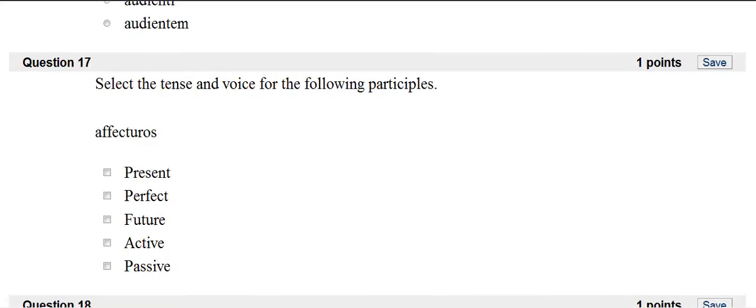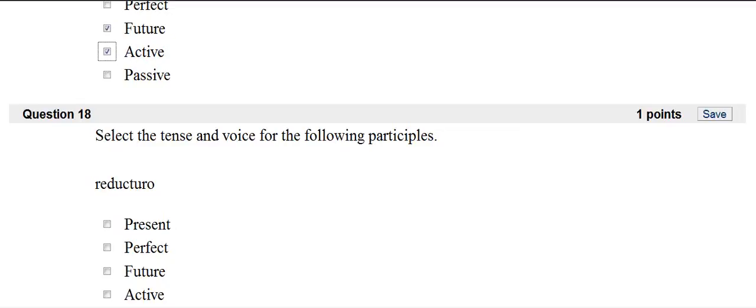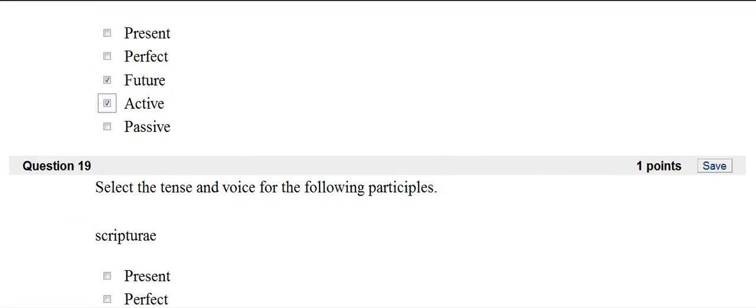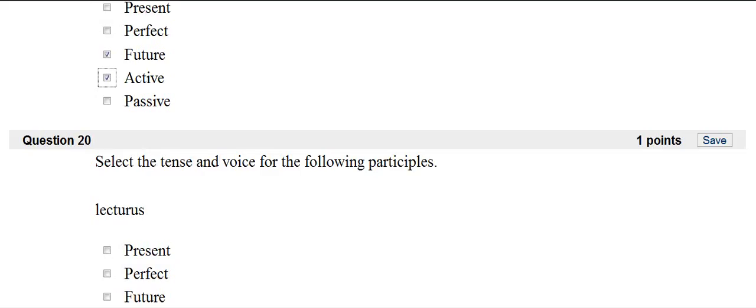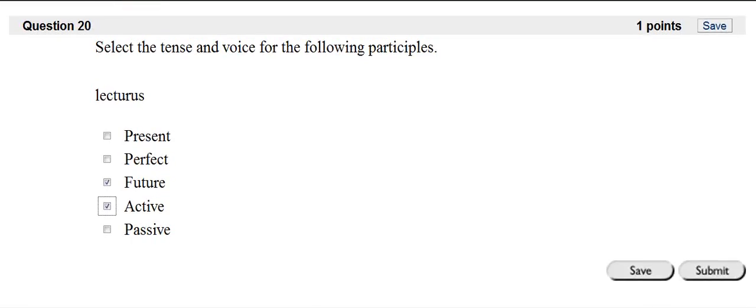Now for these, I have to give both a tense and a voice. Affecturos is future, and it's active. Remember, I've got to click two boxes for these. Reducero is also future. Remember, the -ur- makes it future and active. Scripturae, again, another future and active. And lecturos, got lucky, another future and active. And that is how you pass the second CP for participles.